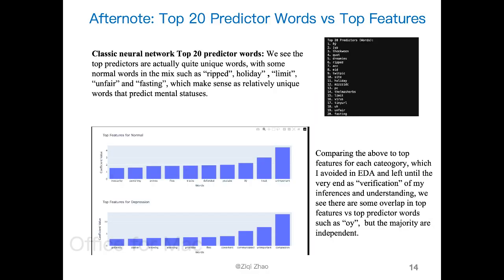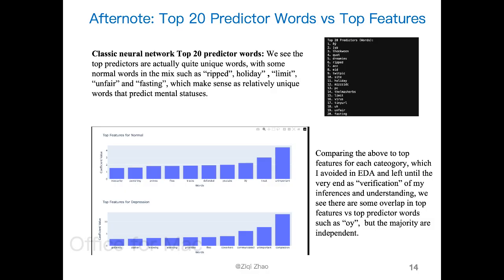And there's also finally an afterword of top 20 predictor words, which I printed out here, and top features. And the predictor words made sense here. I made a comment. Some of them are actually very unique. This is from the neural network. So: ripped, holiday, limit, unfair, fasting. They seem to be unique, but also mental status related words.